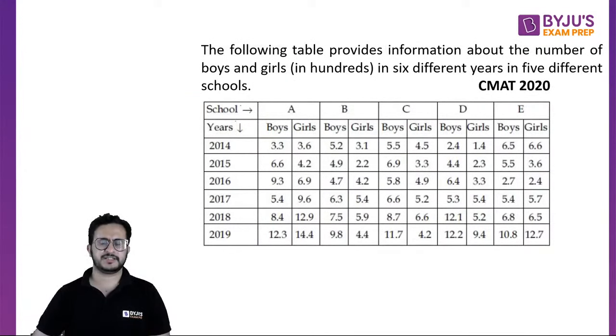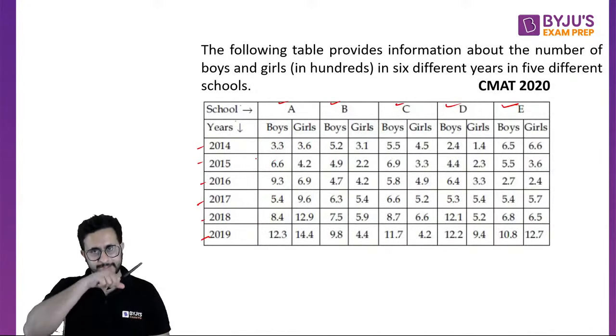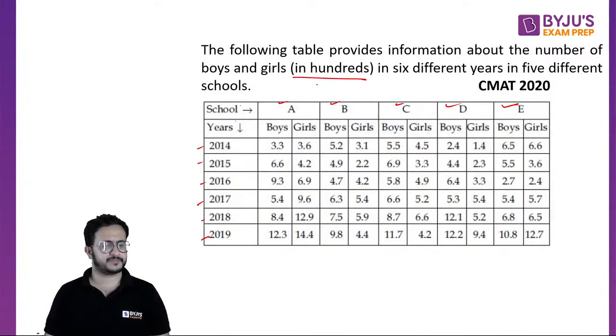All right, so this is a set from CMAT 2020. It was a 4 question table. This table shows information about the number of boys and girls in hundreds. These are the numbers in hundreds in 6 different years in 5 different schools. So there are 5 schools A, B, C, D, E. The years are 2014 to 2019. And then we have the number of boys and girls in them. So these numbers are in hundreds. Basic calculation based questions.